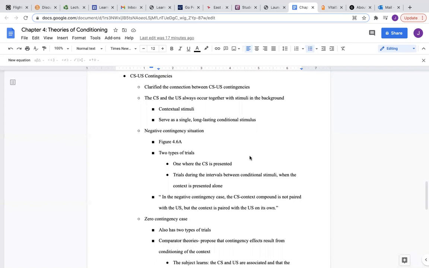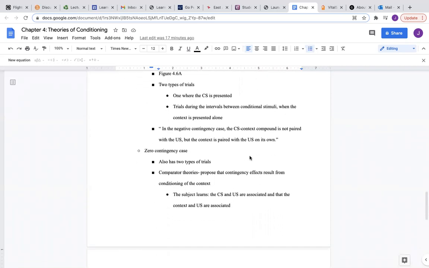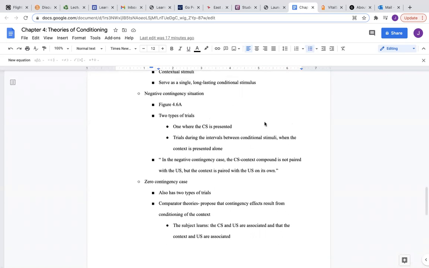The negative contingency situation had two types of trials, one where the conditioned stimulus was presented, and trials during the intervals between conditioned stimuli when the context is presented alone. These two types of trials were definitely beneficial in learning more about negative contingency. In the negative contingency case, the conditioned stimulus context compound is not paired with the unconditioned stimulus, but the context is paired with the unconditioned stimulus on its own.